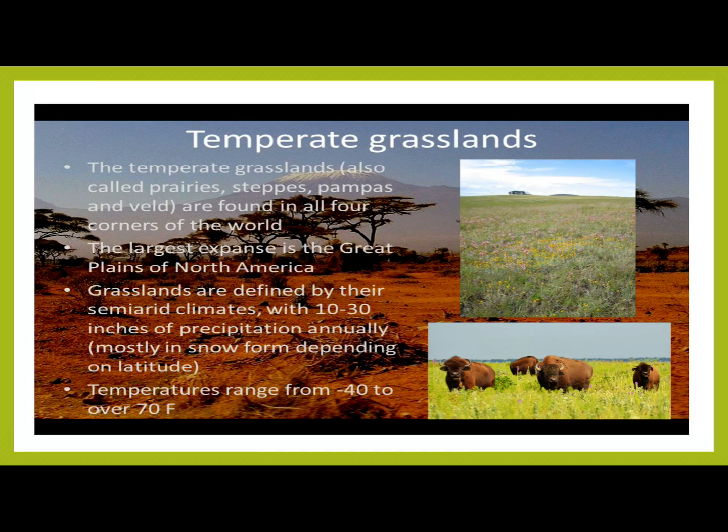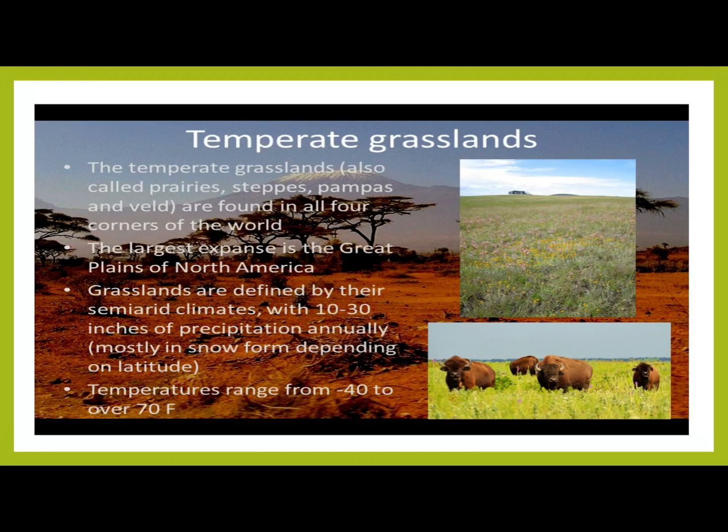Dear students, these are found in all four corners of the world. These grasslands are defined by their semi-arid climates with 10 to 30 inches of precipitation annually, and temperatures range from -40 to over 70. Dear students, these grasslands are also known as the granaries of the world because wheat and maize are grown in large quantities in these grasslands.